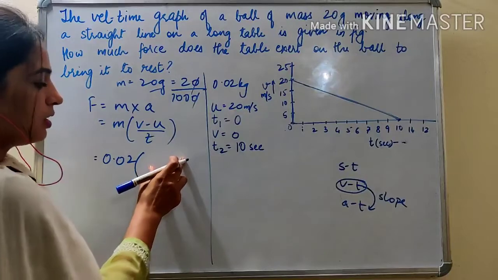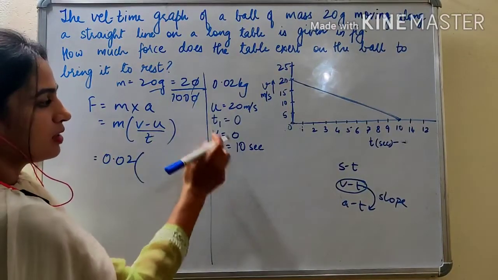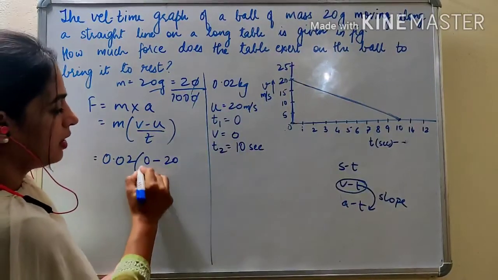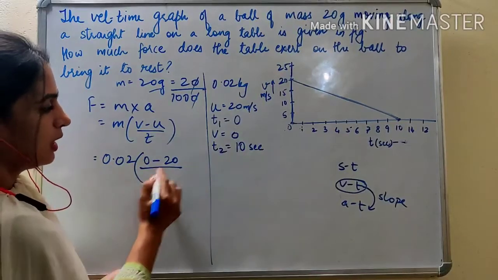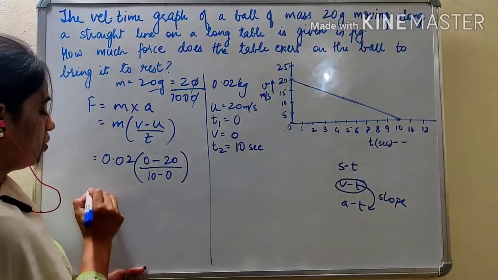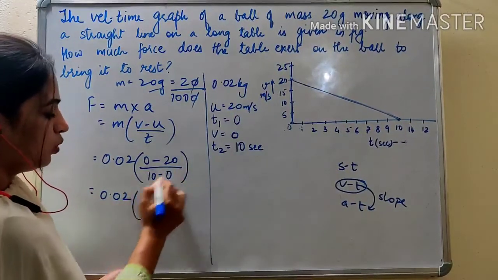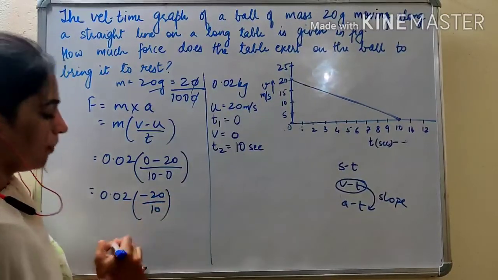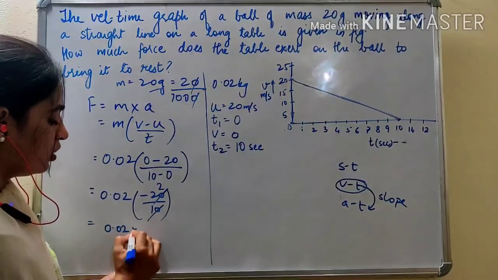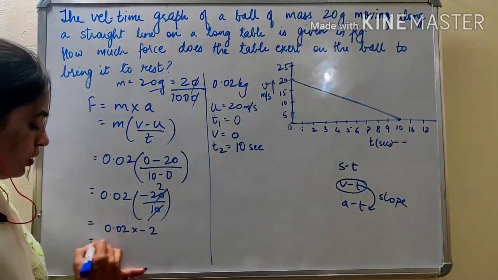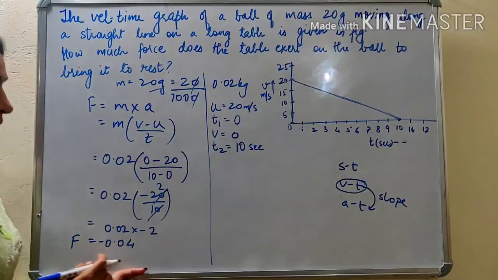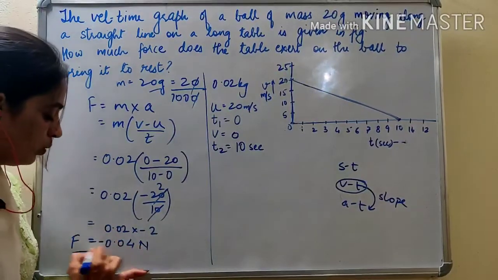Right? So we can find the slope, V minus U. V is 0 minus U, which is 20 meter per second, upon change in time, T2 minus T1, which is 10 minus 0. So that is 0.02 into minus 20 upon 10. 10 2s are 20, so that is 0.02 into minus 2. 2 2s are 4, so 0.04 with a negative sign. So force applied is minus 0.04 Newton.